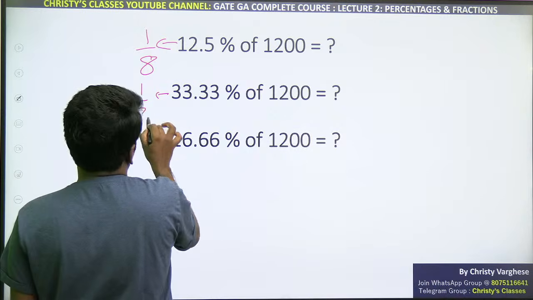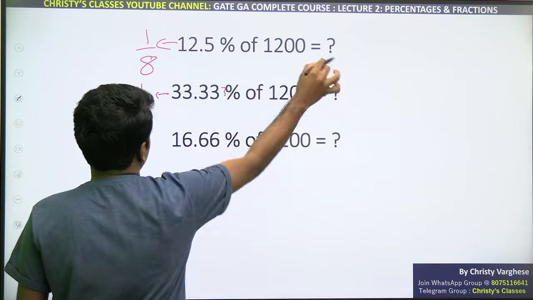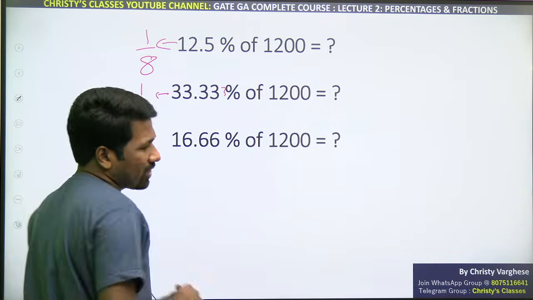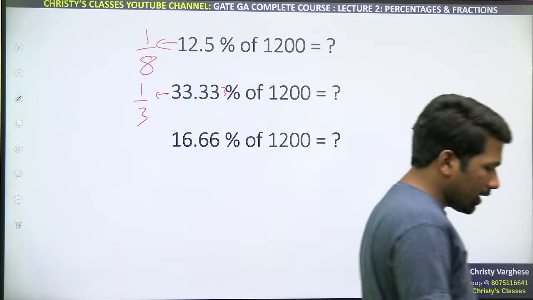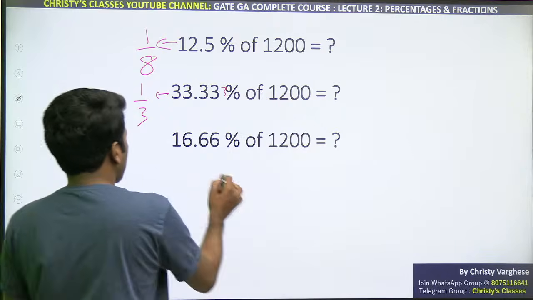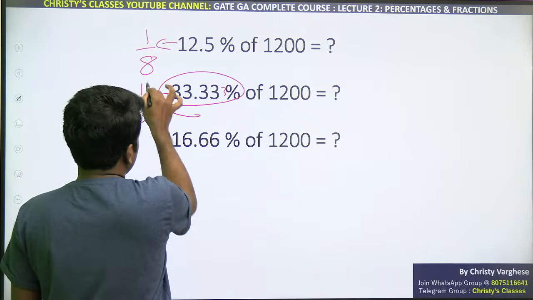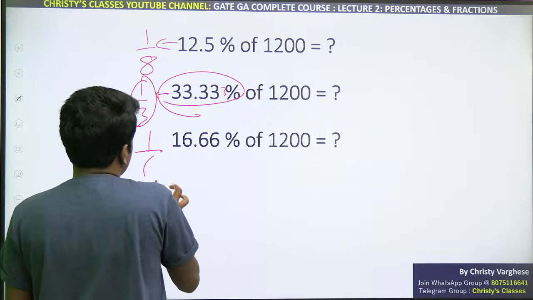33.33% is nothing but 1 by 3. 33.3333 recurring, 1 by 3, because 100% by 3 is 33.33. Are you all understanding? And 16.66 is half of this. That is half of 1 by 3, 1 by 6.